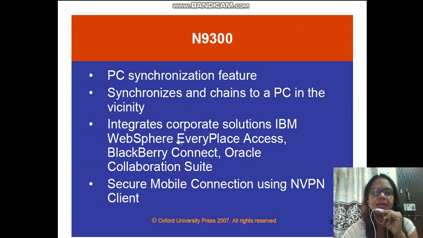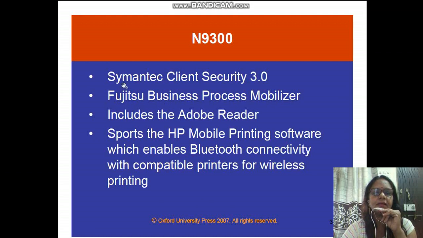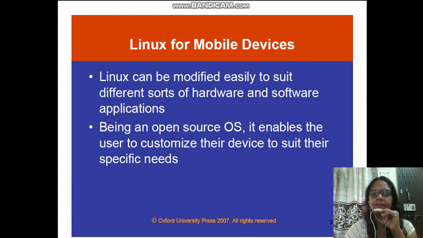Integrates corporate solutions, IBM WebSphere Everyplace Access, BlackBerry Connect, Oracle Collaboration Suite. Some of these features are there. Secure mobile connections using VPN client, Symantec Client Security 3.0, Fujitsu business process mobilizer. Basically this particular handheld device is having these many features. It includes Adobe Reader, supports the HP mobile printing software which enables Bluetooth connectivity with compatible printers for wireless printing. Okay, then we have Linux for the mobile devices.